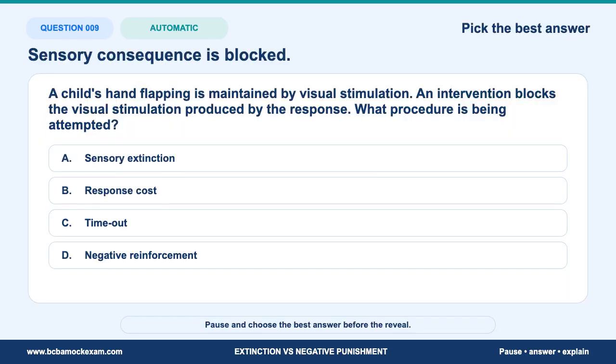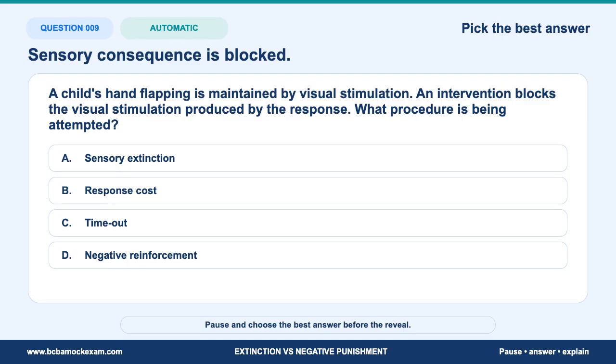Question 9. Treat this like a real exam item. A child's hand flapping is maintained by visual stimulation. An intervention blocks the visual stimulation produced by the response. What procedure is being attempted? Separate withheld reinforcement from contingent loss of stimulus. Which option is precise enough? And which option is only familiar vocabulary?